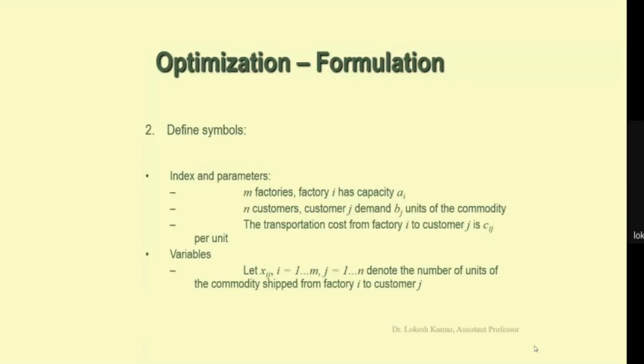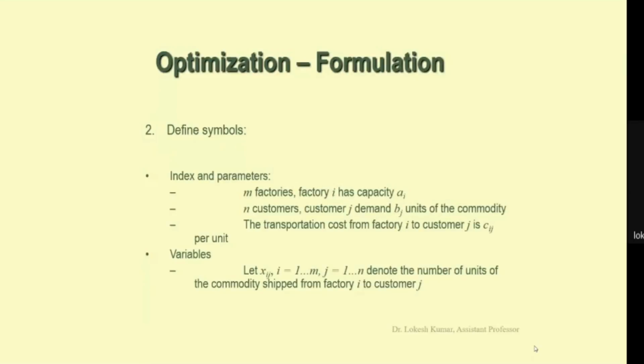Now the second step is to define the symbols. So we have to define the index and the parameters. We are using the symbol m for the factories. Factory i has capacity ai, and we are defining the total number of customers by small n, and the total number of factories by m, and we are denoting the customer by the symbol j.